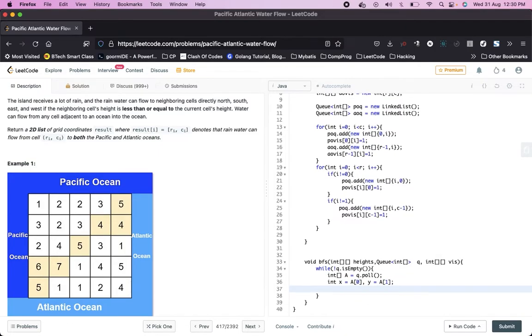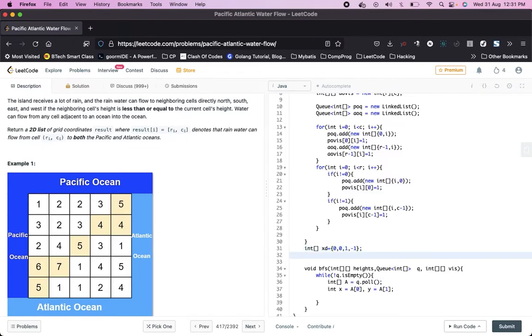Now we will also define the directions here. X direction is equal to 0, 0, 1, minus 1, and similarly int y direction equal to 1, minus 1, 0, 0.